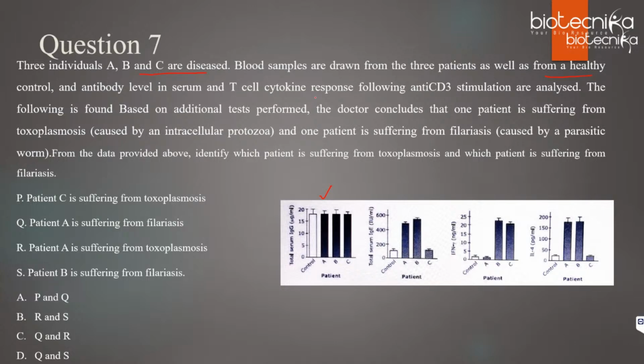Antibody levels in serum and T cell cytokine response following anti-CD3 stimulation are analyzed. So you can see antibody levels for IgG and IgE, and cytokines like IFN gamma and IL4 are analyzed in these 3 patients as well as the control. The following is found based on additional tests performed. The doctor concludes that one patient is suffering from toxoplasmosis, which is caused by an intracellular protozoa, and one patient is suffering from filariasis, which is caused by a parasitic worm. From the data provided above, identify which patient is suffering from toxoplasmosis and which patient is suffering from filariasis.